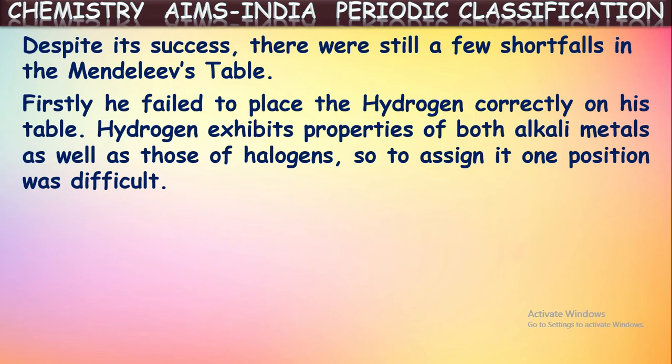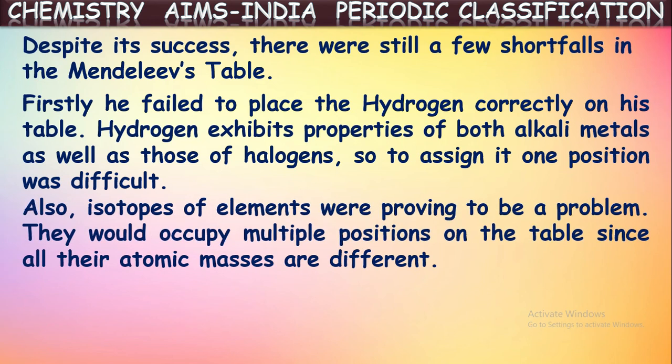So these elements' properties are also somewhat similar to hydrogen. So he was in confusion whether to keep hydrogen in the alkali metals column or in the halogens column. So there he kept two places for hydrogen, that we can say. To assign it one position was difficult for him. Okay, that is one drawback you can say.